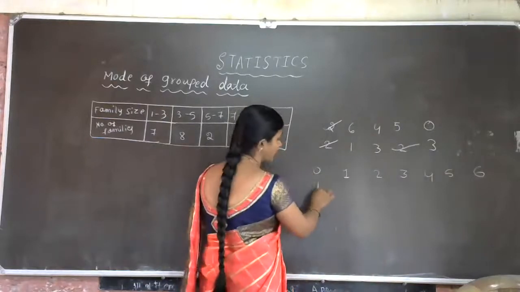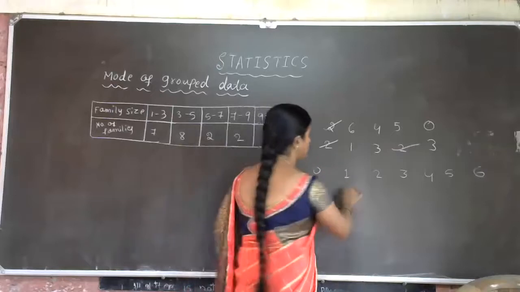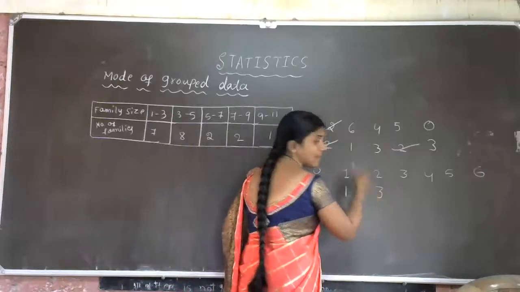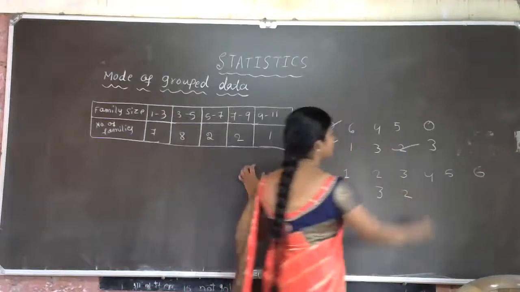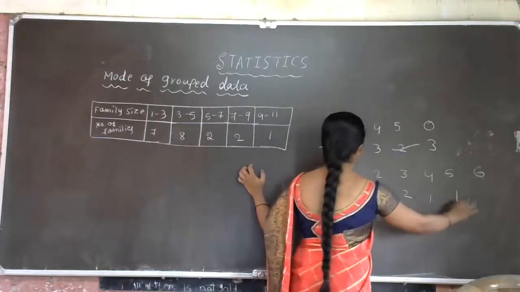0 has come in 1 match. Okay, 1 is only 1 match. 2, in 3 matches he got 2 wickets. Okay, 3 is 2 times. Then 4 is 1 time. 5 is 1 time. 6 is 1 time.